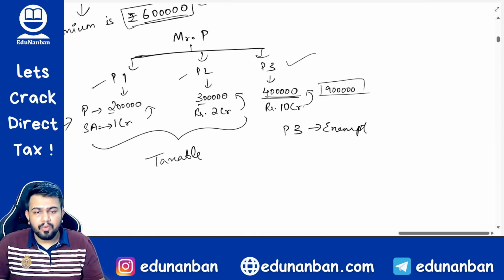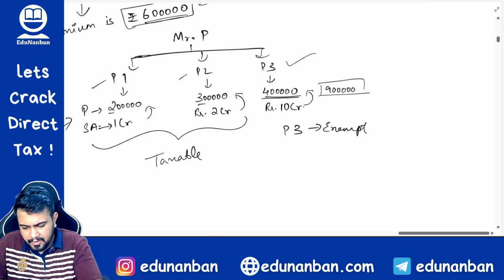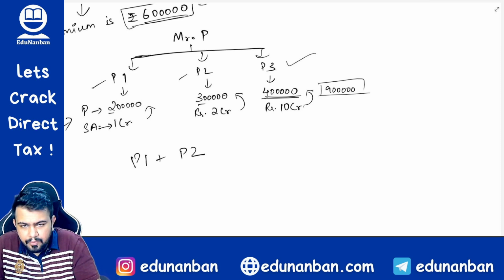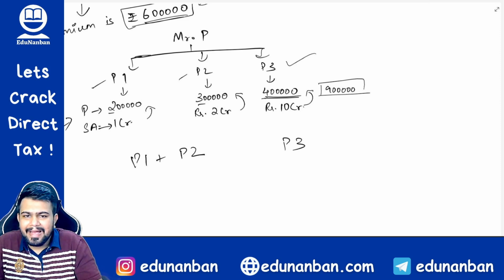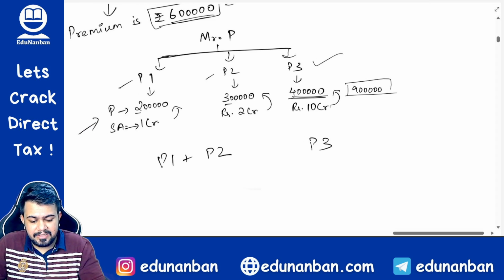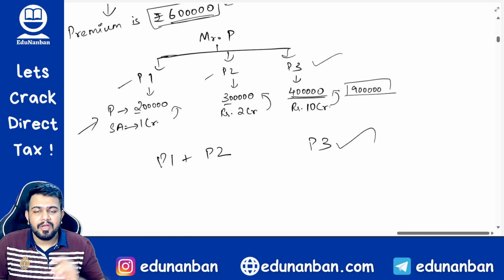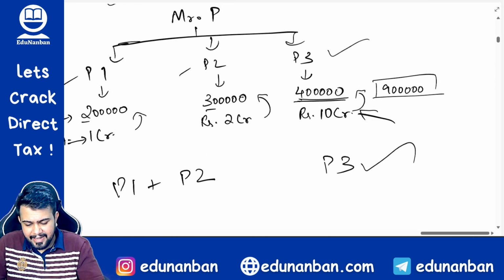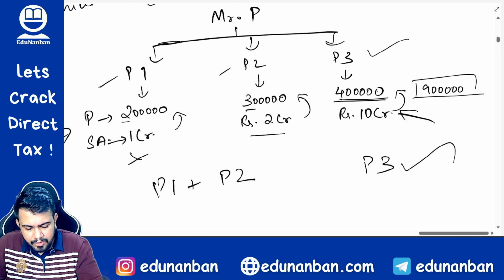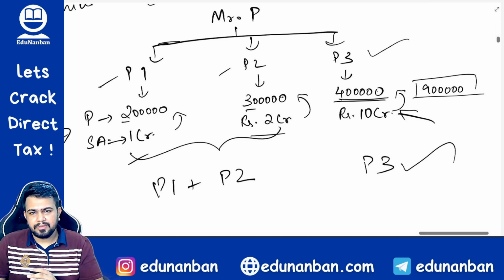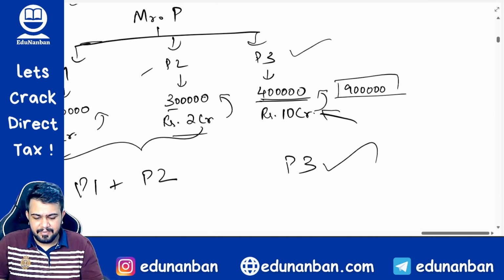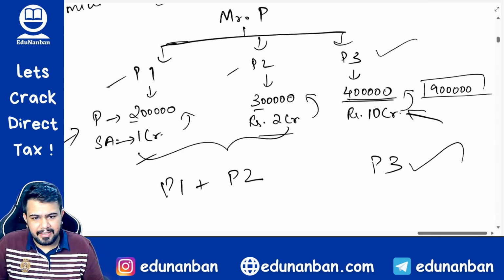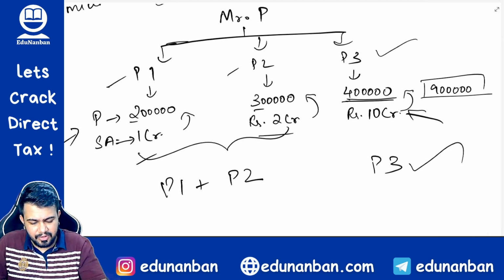Now, what is the most beneficial for the assessee? Should the assessee choose policy 1 plus policy 2, or should the assessee choose policy 3 as exempt? Answer is, in this case the assessee should choose policy 3 as exempt, because the sum received from life insurance policy is going to be 10 crores. Whereas in case of policy 1 and policy 2, both combined you are going to get only 3 crores. So choose this 10 crores as exempt, and on this 3 crores which is possibly going to be received, make it taxable and pay the tax, if at all an amount is received from the life insurance company.